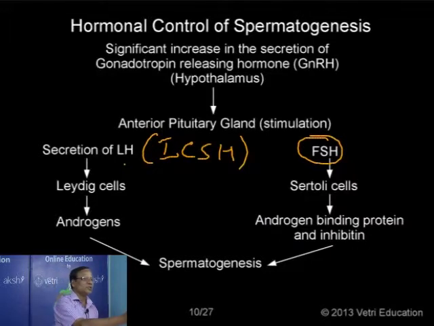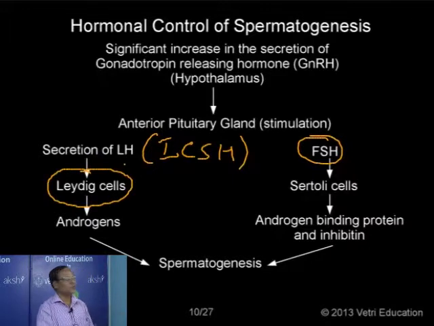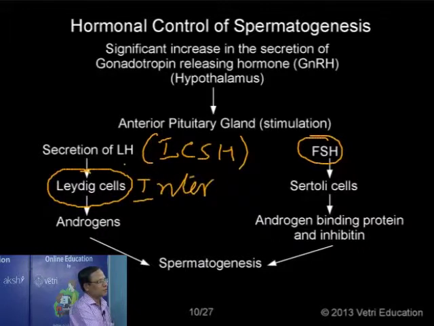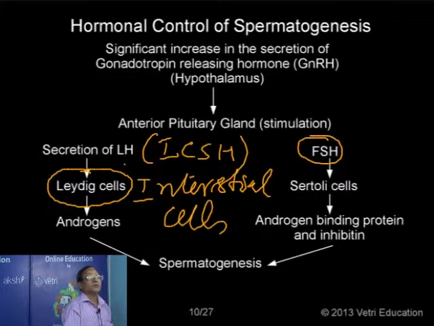Now this ICSH through blood circulation reaches the interstitial cells, namely the Leydig cells. These are all called interstitial cells, as they are found in between the seminiferous tubules. In between the seminiferous tubules we have a mass of cells. As they are found in between the seminiferous tubules, they are called interstitial cells.